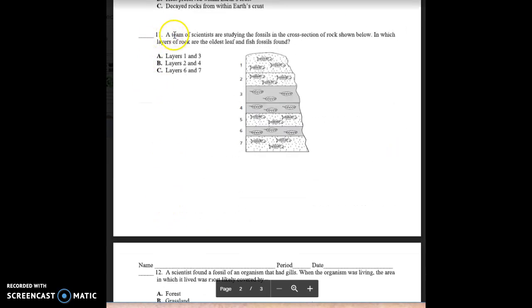Number 11. A team of scientists are studying the fossils in the cross-section of rock shown below. In which layers of rock are the oldest leaf and fish fossils found? A. Layers 1 and 3. B. Layers 2 and 4. C. Layers 6 and 7.